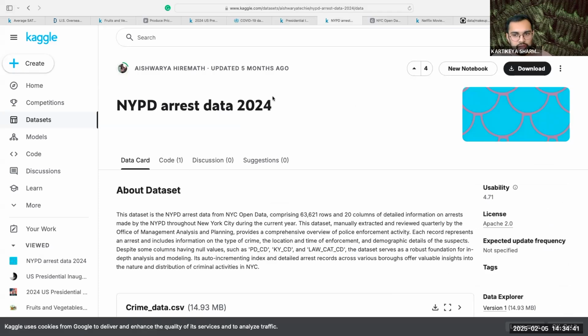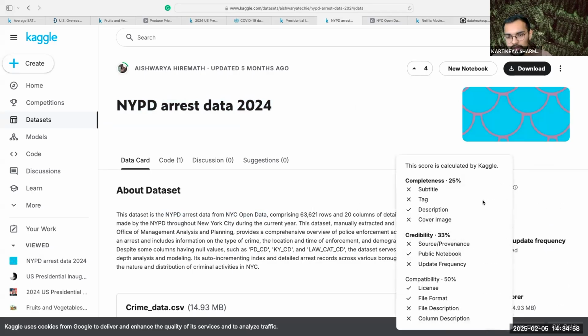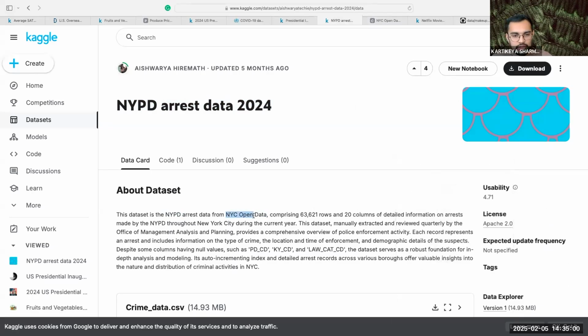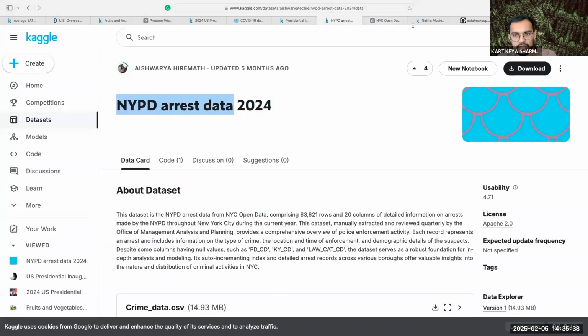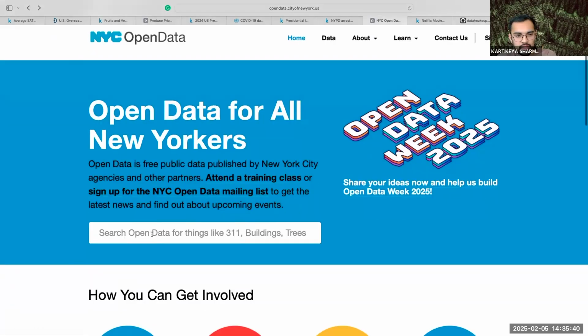Here's another data set on Kaggle. It relates to New York City. In the About section, we see that it came from NYC Open Data. So, this data set is not given a good usability score by Kaggle. But if I actually go to NYC Open Data, right, this is also a very good source. Can I find this NYPD arrest data on NYC Open Data? Let's just search it and see.